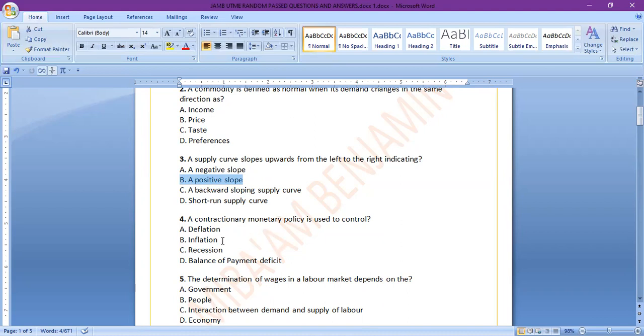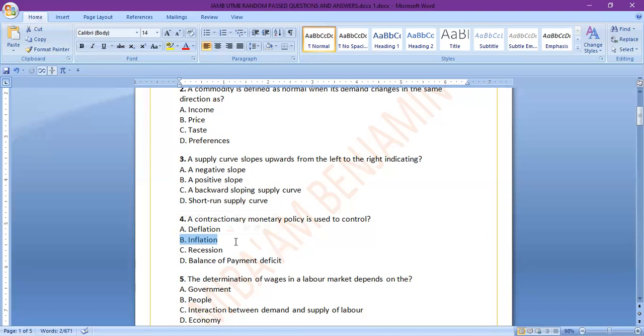The answer, I believe most of you will know, is B. The word contractionary means reduction in money supply in order to control inflation in the economy. The central bank usually does that. Contractionary monetary policy basically is what helps curb inflation. That's when there is too much money in circulation.